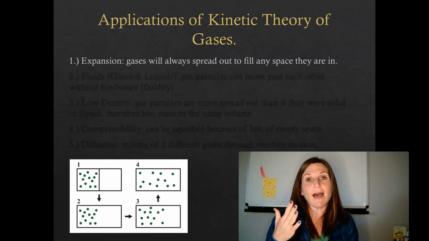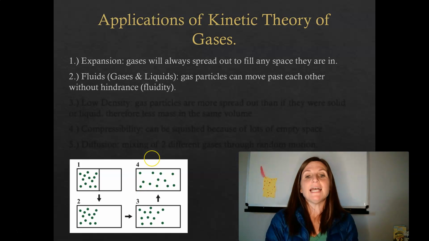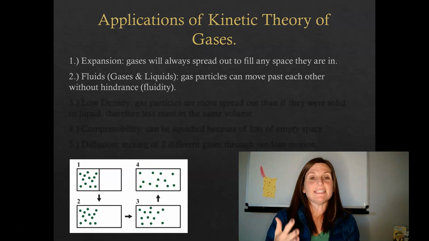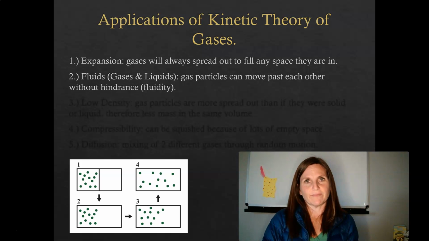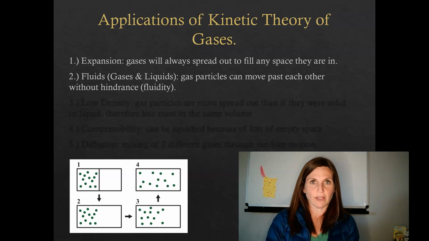So we can only smell or detect a chemical at a certain concentration. So they have become less concentrated. Similarly, these gases are flowing past each other. Because their motion is random, there are no forces of attraction, their collisions are elastic, these gases are able to move past each other without any hindrance, without any impedance. They're not held back. Both gases and liquids are said to flow, and they are considered to be fluid.